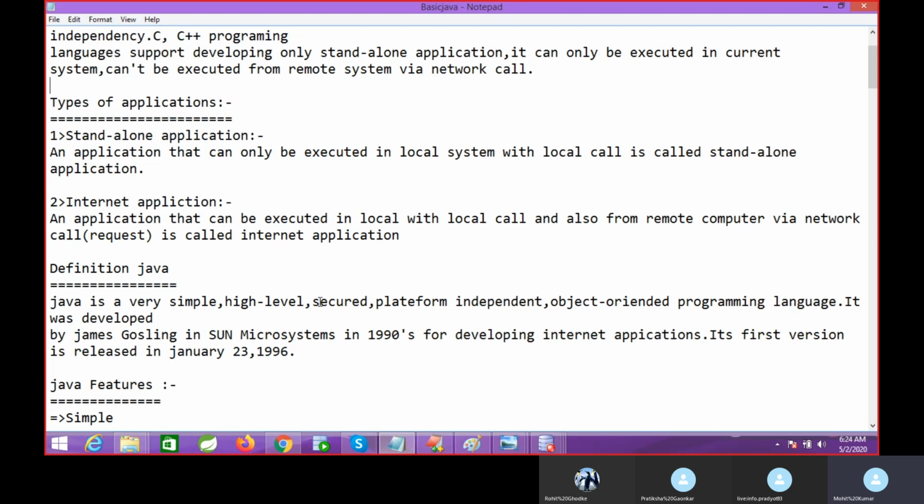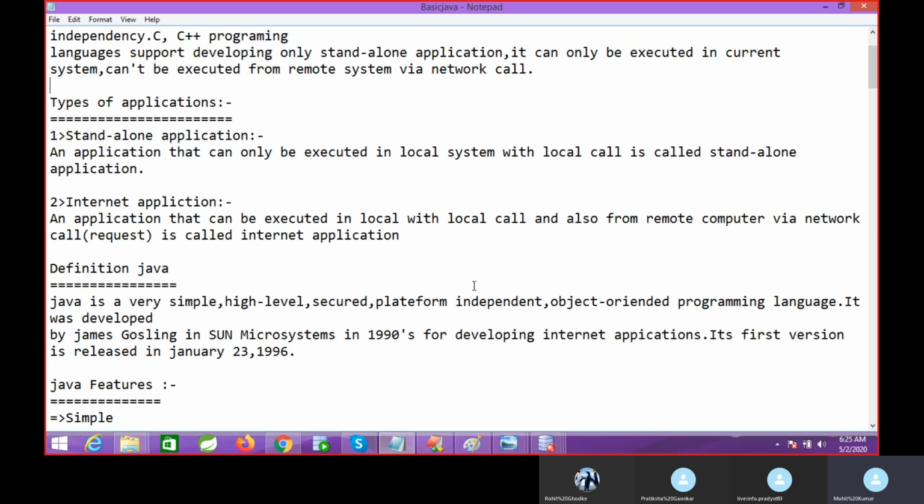It is very difficult to crack its security. Platform independent: you can use your application anywhere. If you develop your application on Linux, you can use it on any OS flavor, like Mac.